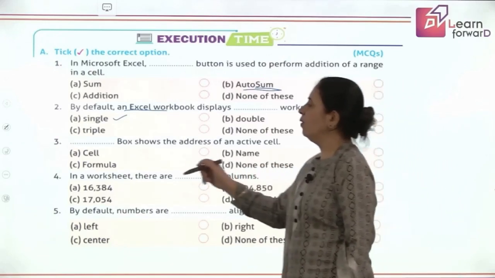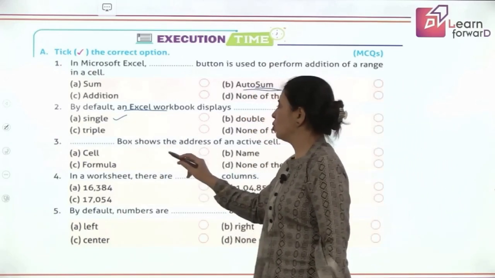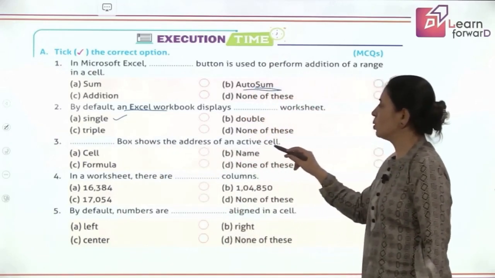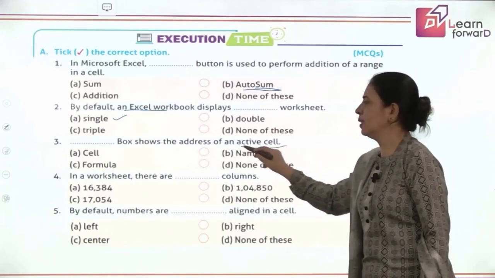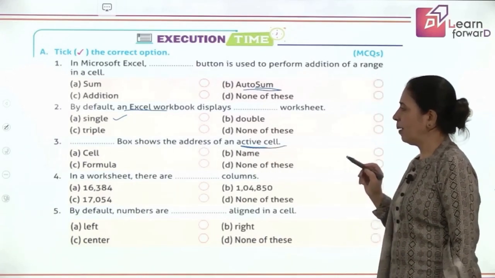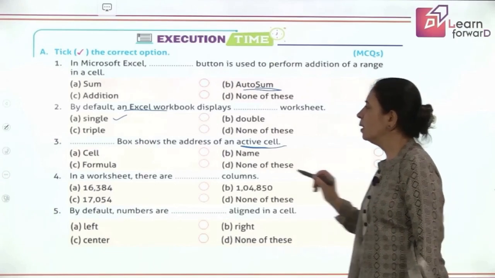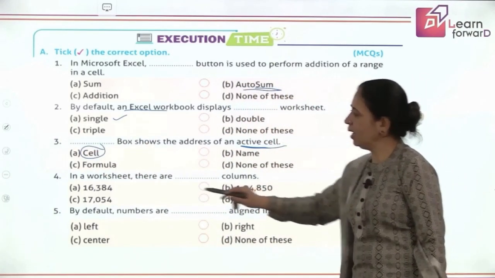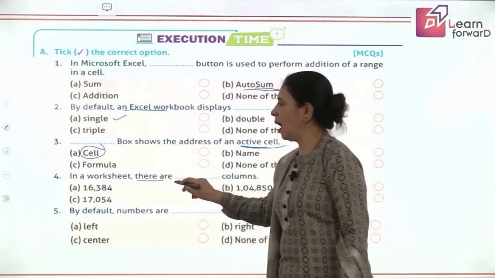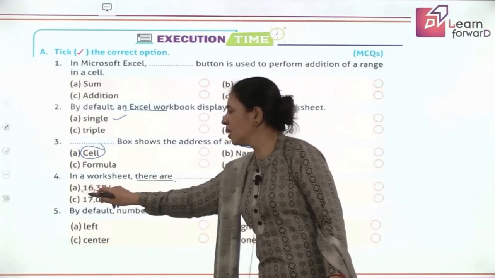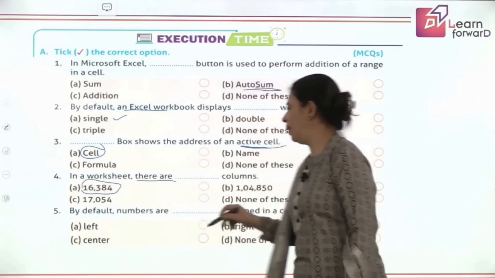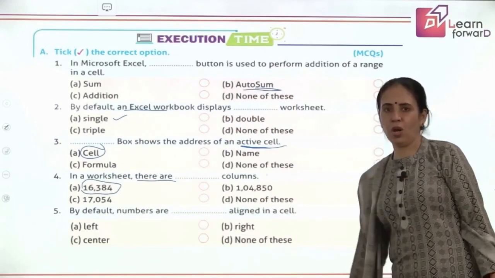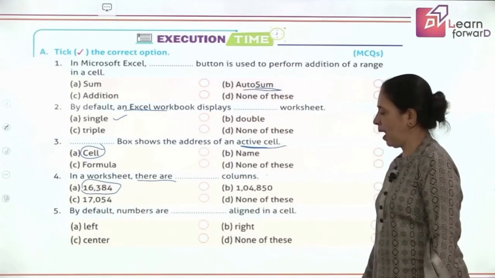Then we have dash box shows the address of the active cell. What is the name of that box? That is Name Box. Okay? And then we have, in a worksheet, you studied it, 16,384 columns.